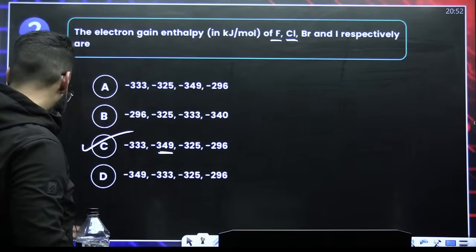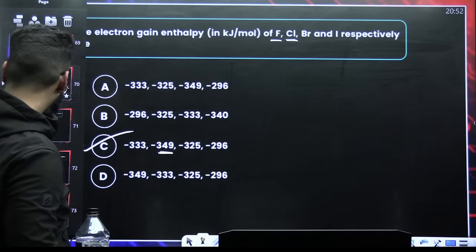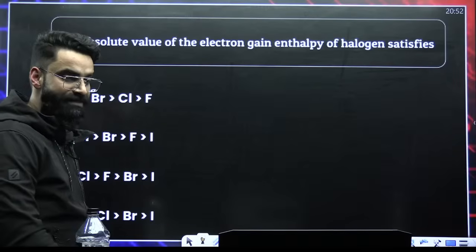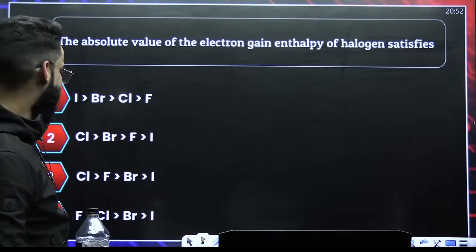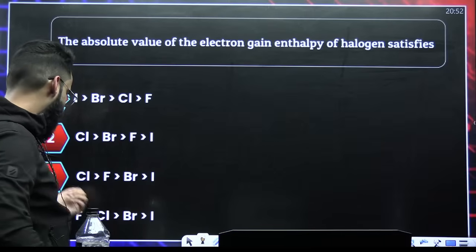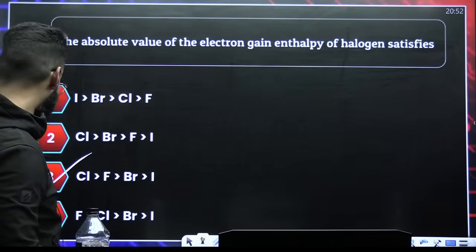Okay. Guys, that's why we say inorganic is definitely easy as compared to your physical and organic, right? Because it does not take a lot of time to solve the questions. The absolute value of electron gain enthalpy, chlorine has got more than that of fluorine. Few minutes back only I told you. Not few minutes back, few seconds back.